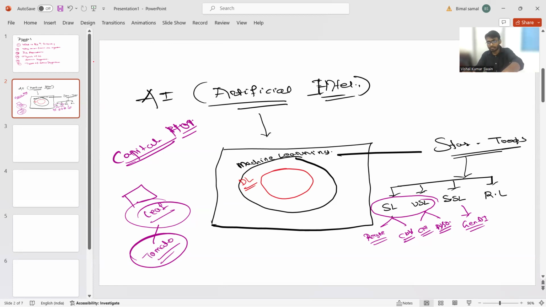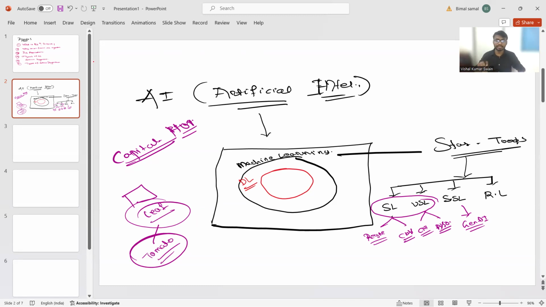Think about this. This is my phone. I'm just holding this phone, and right now I'm not feeling anything. I'm not feeling that I'm holding something. But after 30 minutes, I will feel that yes, I'm holding something. My hand will be in pain. So how am I feeling that I'm holding something? This message will be sent by the neuron.